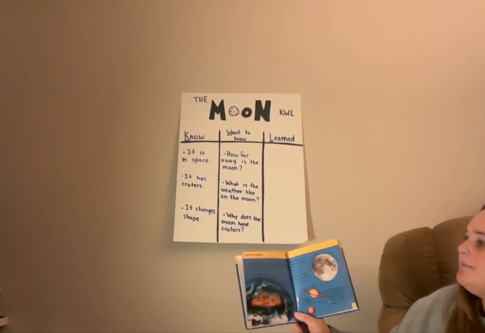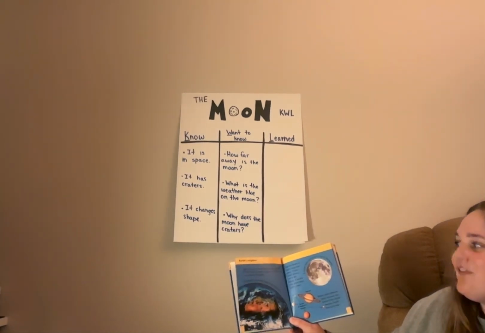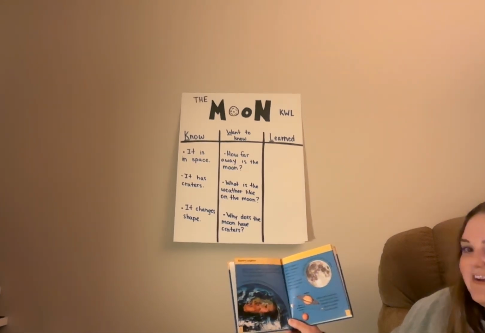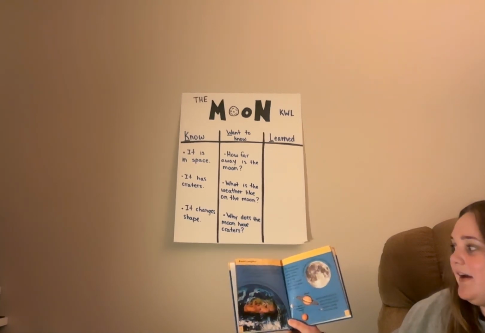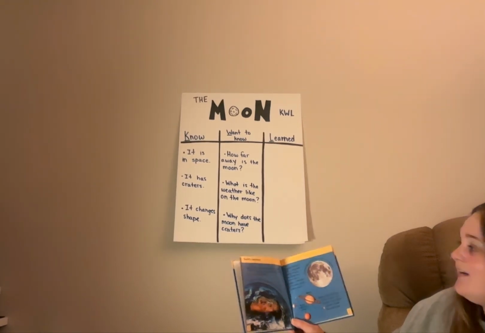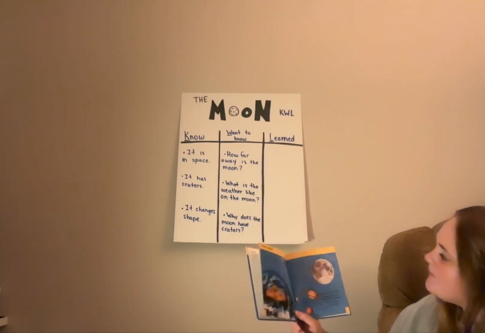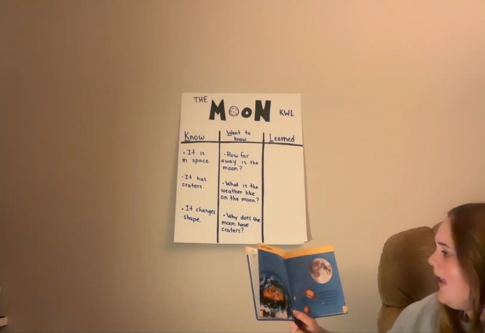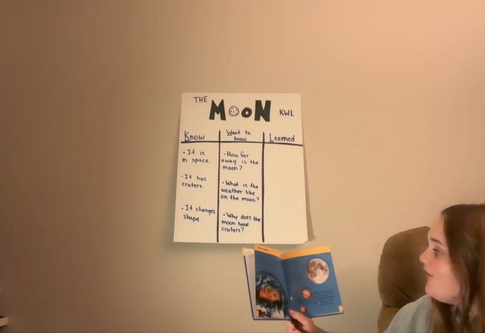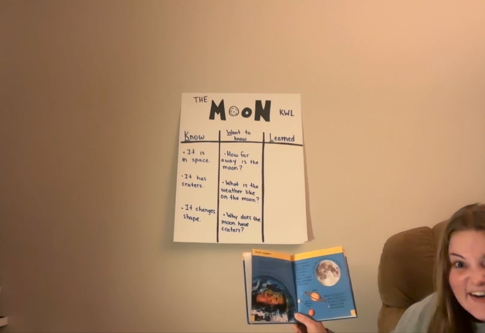Earth's neighbor. We live on a planet called Earth, a giant rocky ball that spins in space. The moon is our nearest neighbor. The Earth is 4 times bigger than the moon. So wow, Earth is so much bigger than the moon. But the moon is still a long ways away. If you could drive a car to the moon, it would take more than a half of a year.